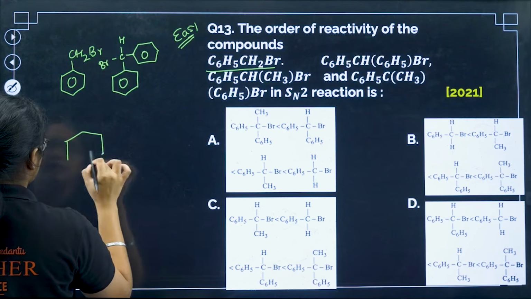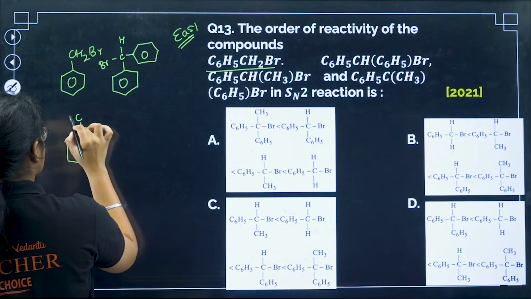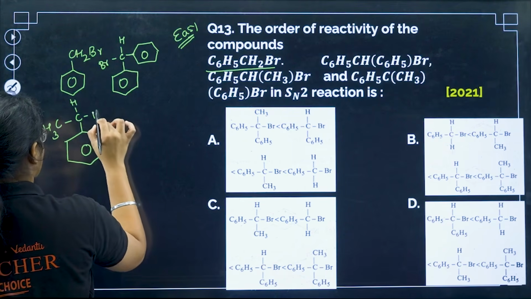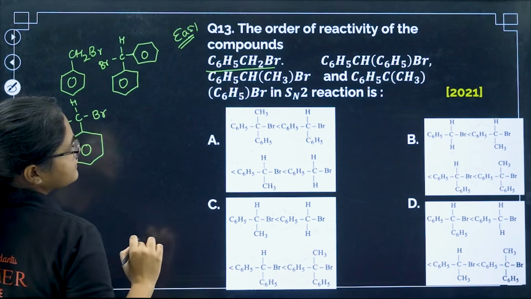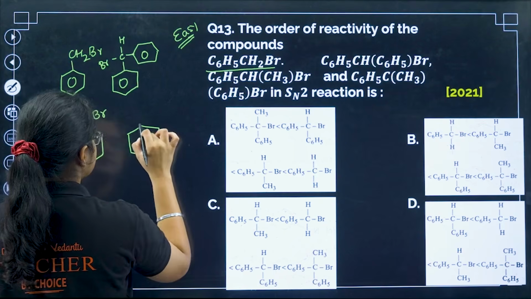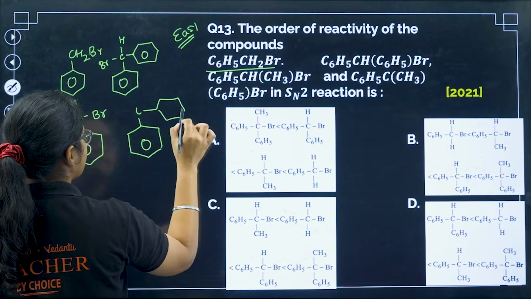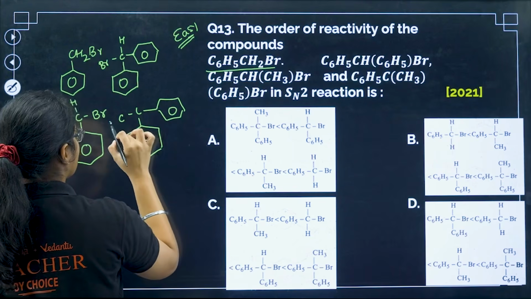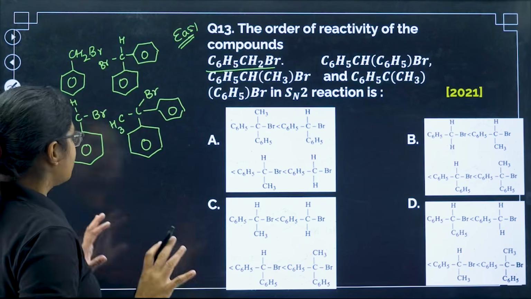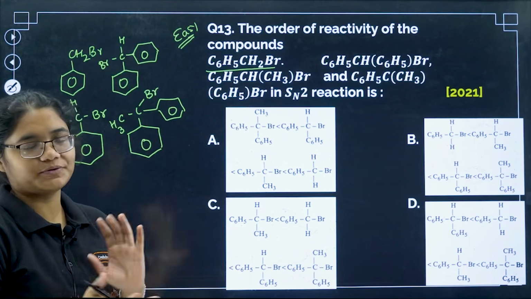Then I have C6H5, C, CH3, CH and then Br. Then I have C6H5C, CH3, C6H5, and Br. Okay, so now if I see, SN2 reaction means steric hindrance should be very less.